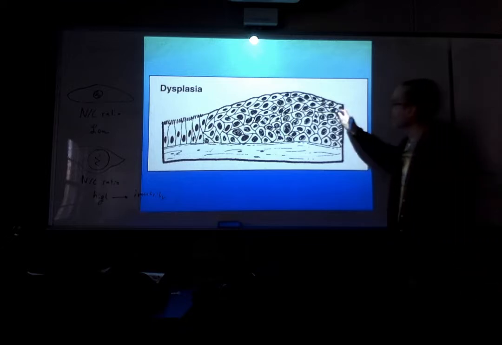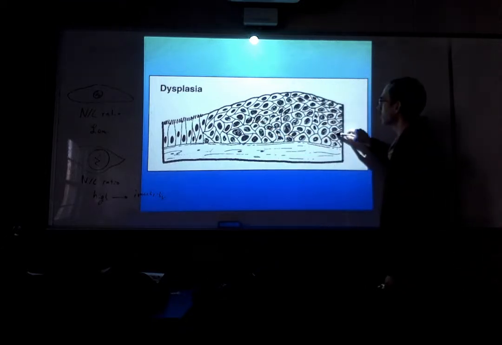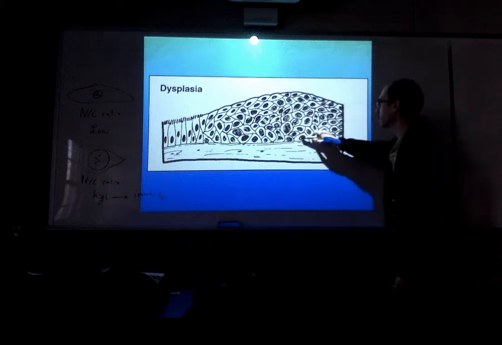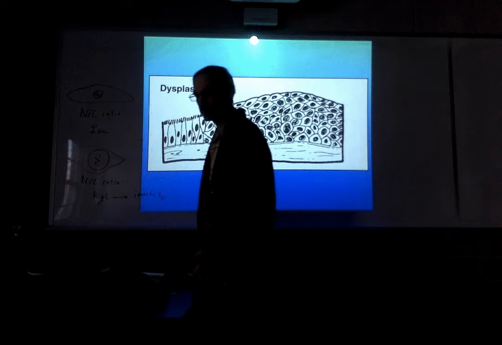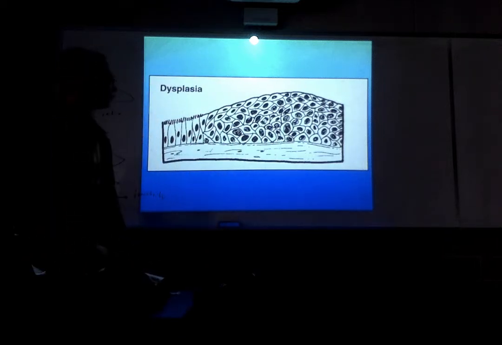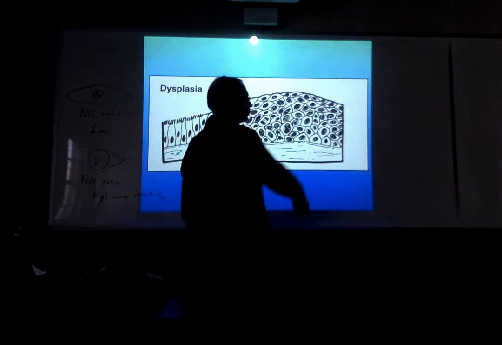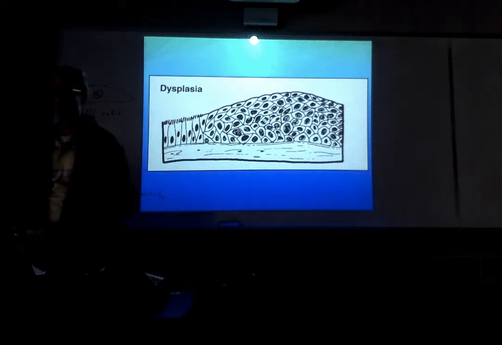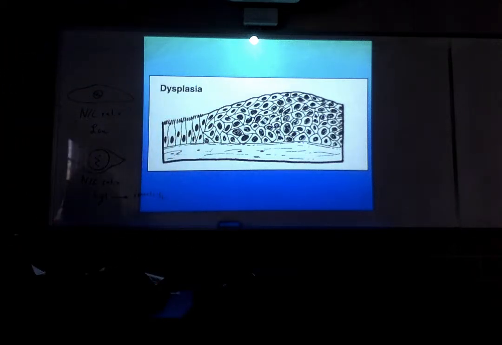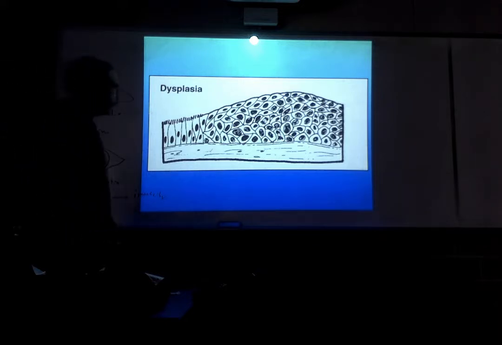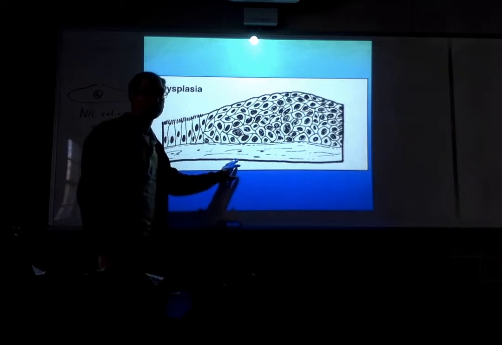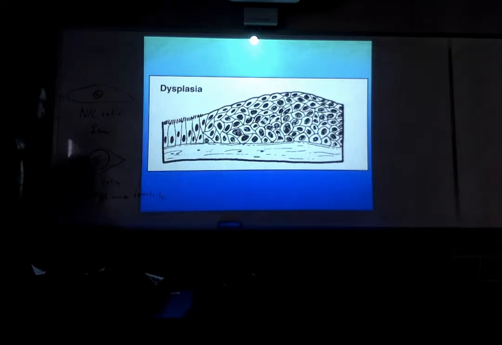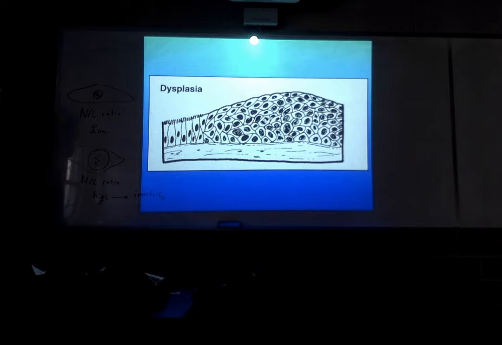So all of these cells, not only crowded, not only atypical, but because they have high NC ratios, we describe them as being immature. This whole epithelium is immature. It consists of immature cells. All right, any questions on this? Nucleus to cytoplasmic ratio. NC ratio.